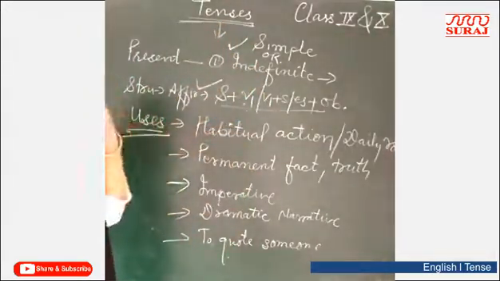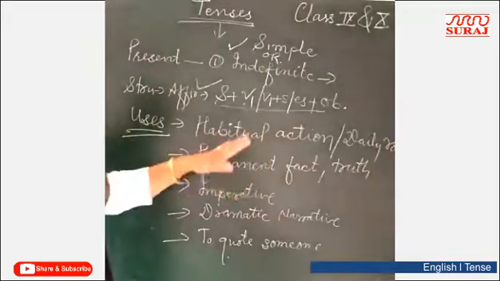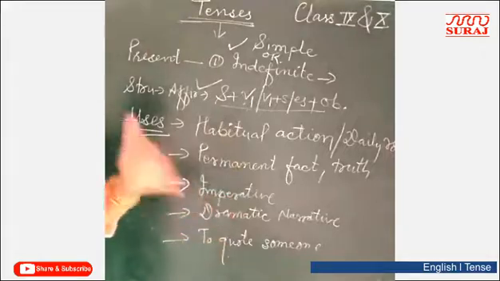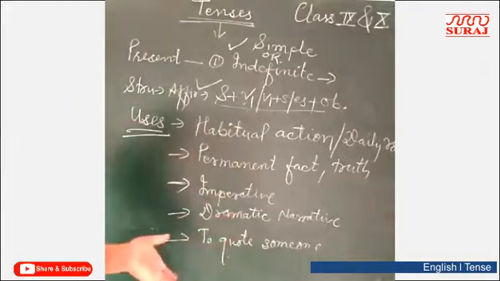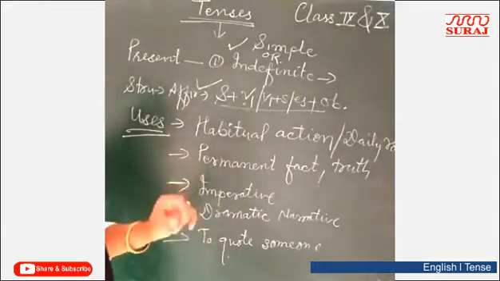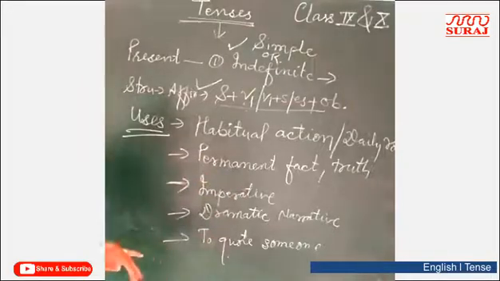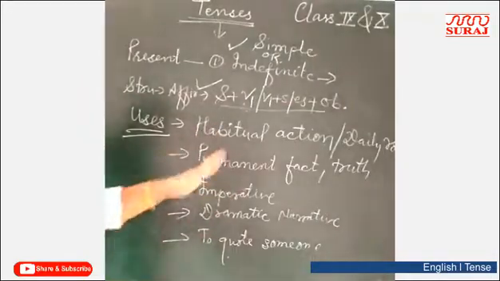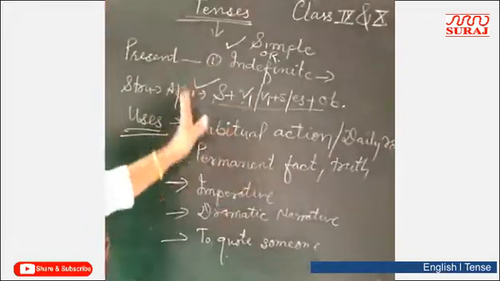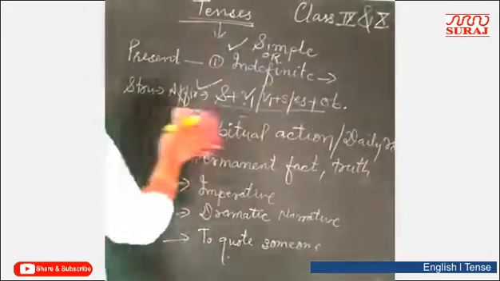In indefinite tense, we will find habitual action, daily routine, custom, permanent truth, permanent fact, and imperative sentence and exclamatory sentence which starts with here or there, which tells us what is actually going to take place at the moment of speaking, right? So these are the examples of indefinite tense, and for all these purposes we have to use indefinite tense. If I give you examples here,